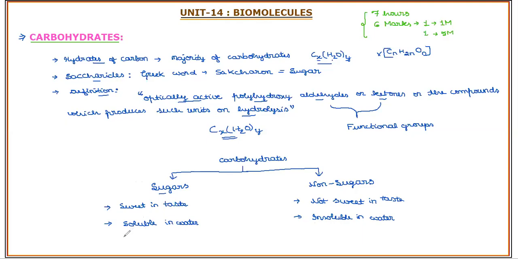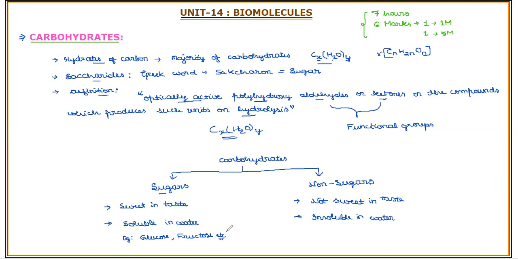Monosaccharides and oligosaccharides are considered as sugars. Examples of monosaccharides: the most abundant monosaccharide carbohydrate is glucose, then fructose, sucrose, etc. Any mono or oligosaccharides you can give under the examples. For example, the grape sugar present in grapes is glucose.